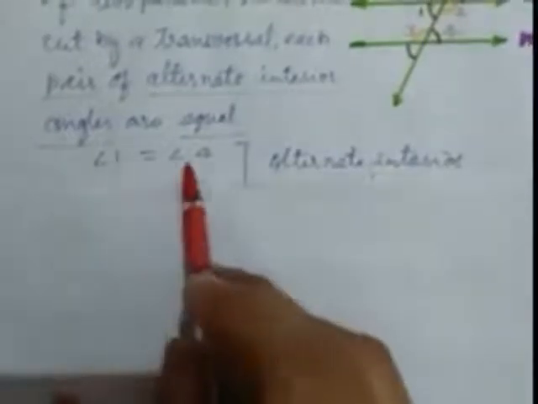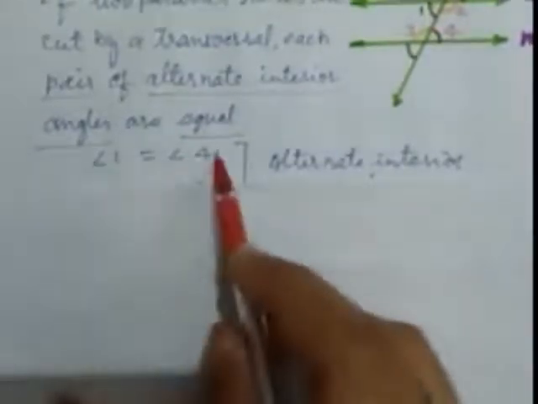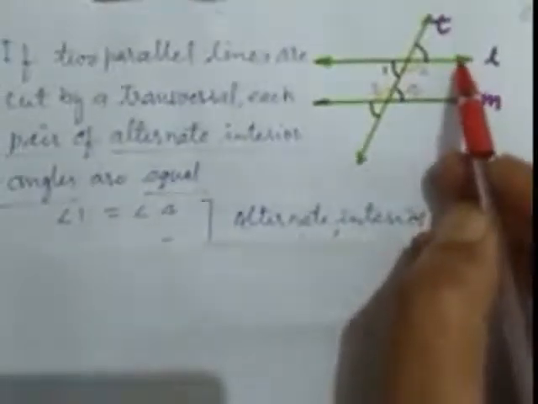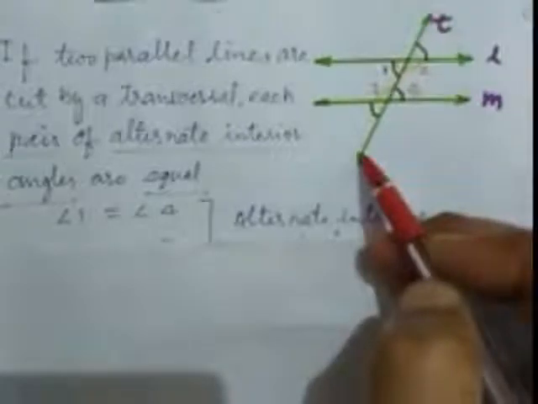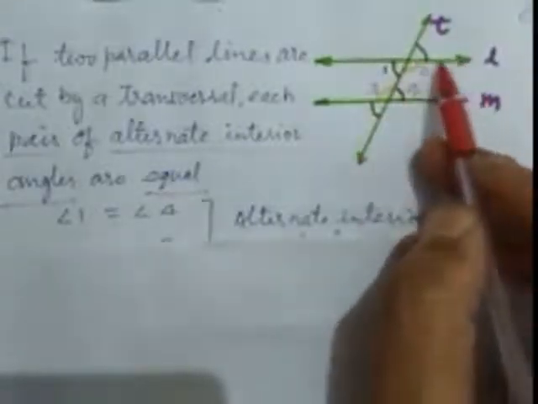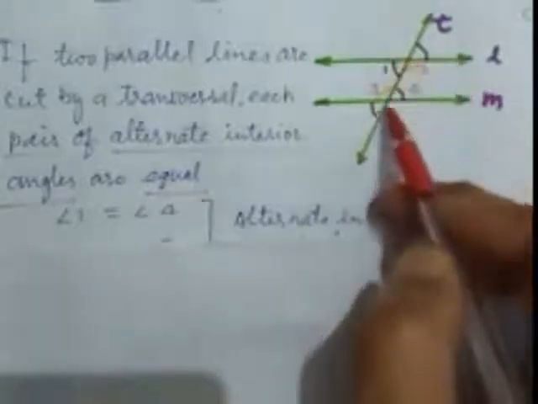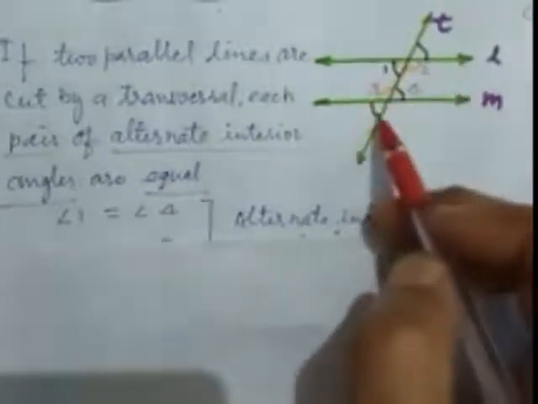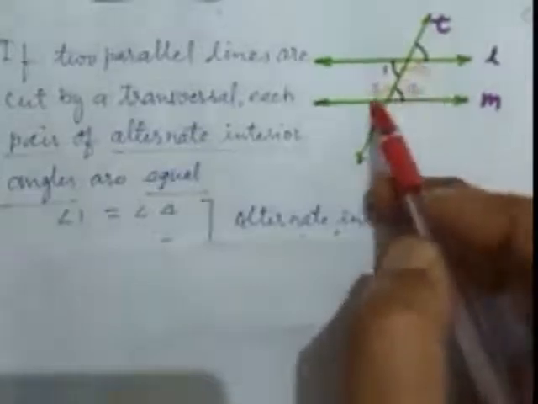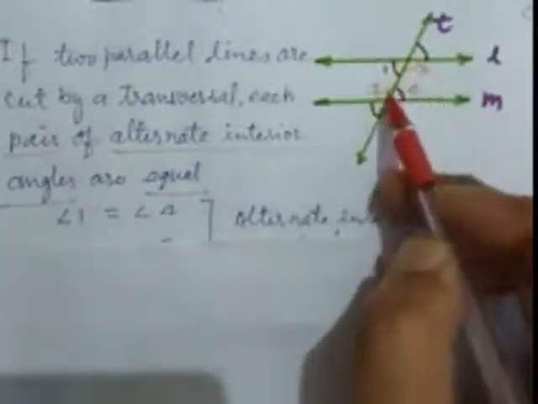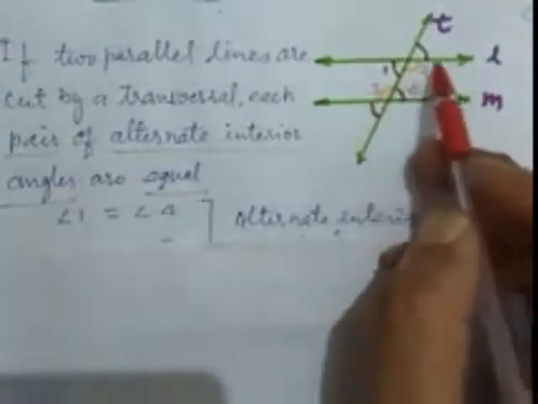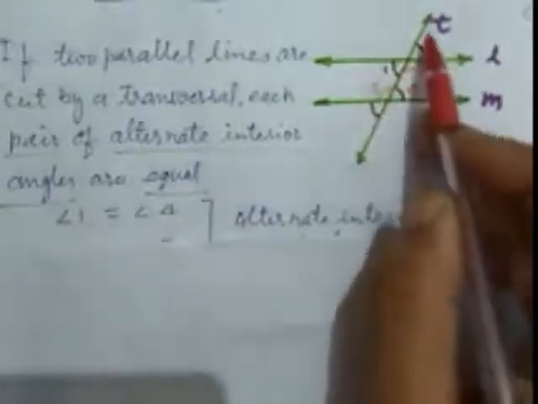So we receive the information angle 1 equals angle 4. Again here we check, these are two parallel lines and this is the transversal, it cuts these lines. Now here this is the opposite Z, inverted Z. So 2 and 3 are also alternate interior angles because they are on opposite sides of the transversal.